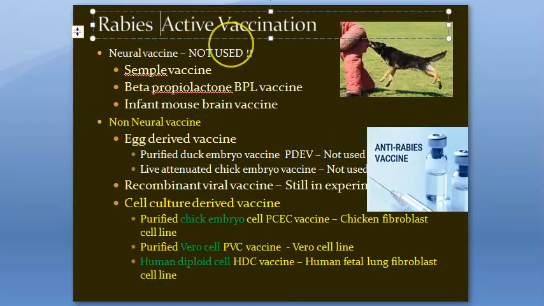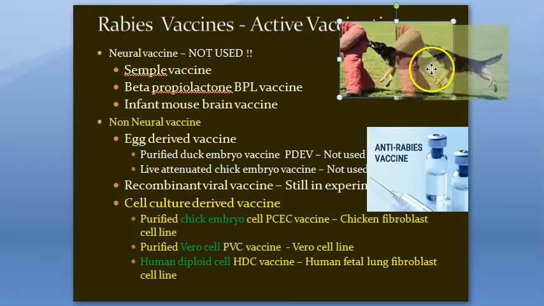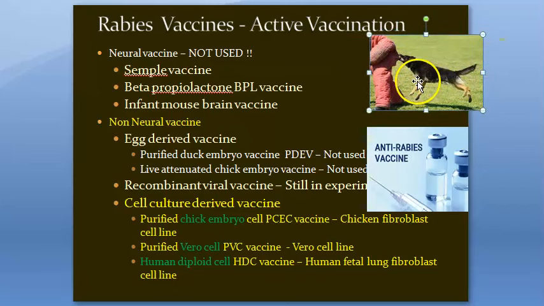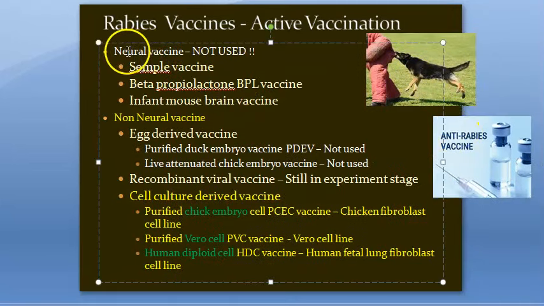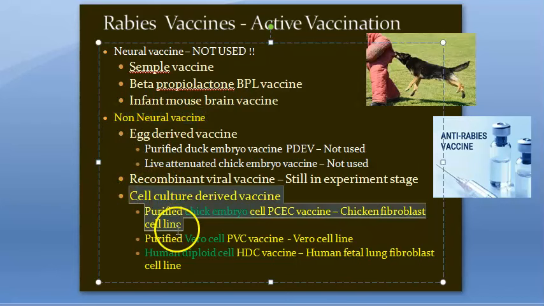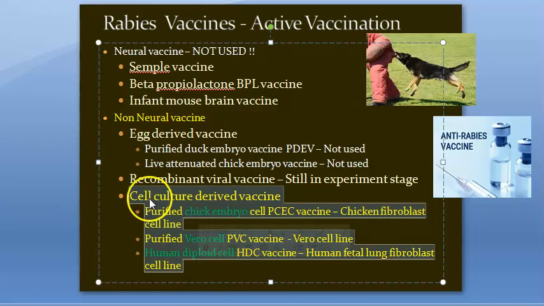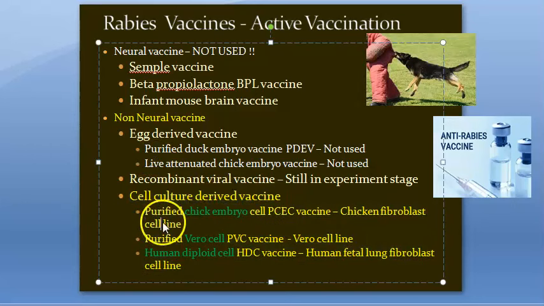So these are the rabies vaccines. Active vaccination. Let's say a dog has bitten and now you want to give some vaccine. Basically here you have two types, neural vaccine and non-neural vaccines. What is currently in use are the non-neural vaccines. In that, what is actually used are cell culture derived vaccines: chick embryo, Vero cell and human diploid cell vaccine. These three are actually used. You need to know these three names.